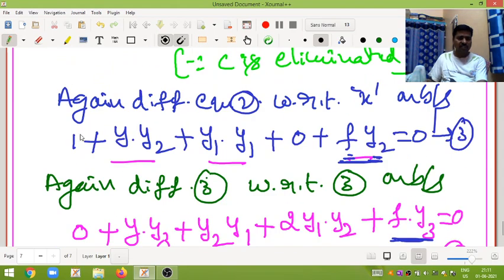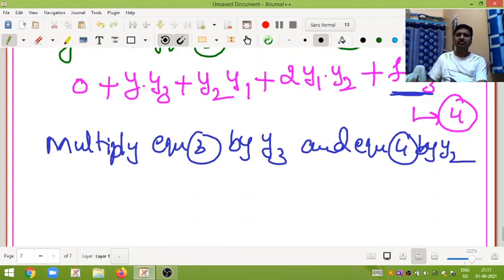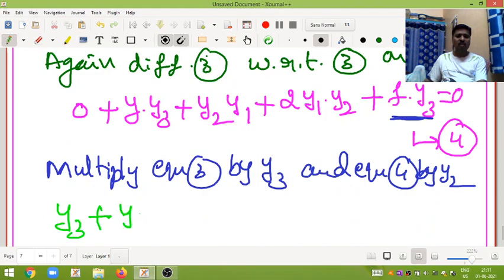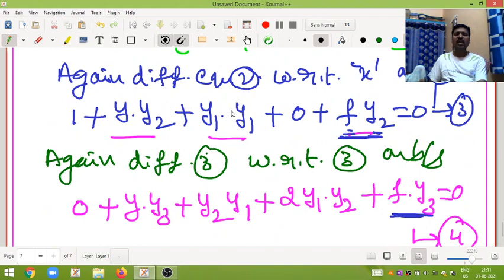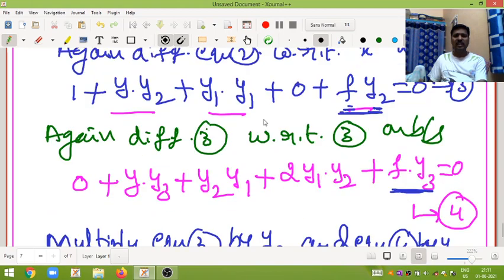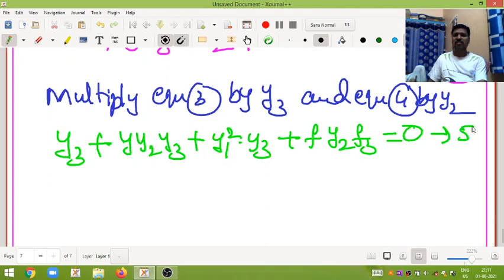Then we get, equation 3 multiplied by y3. So 1 into y3 is y3, plus y2 multiplied by y3 gives y2 y3, plus y1 square y3, plus f y2 y3, equal to 0. Call this the fifth equation.